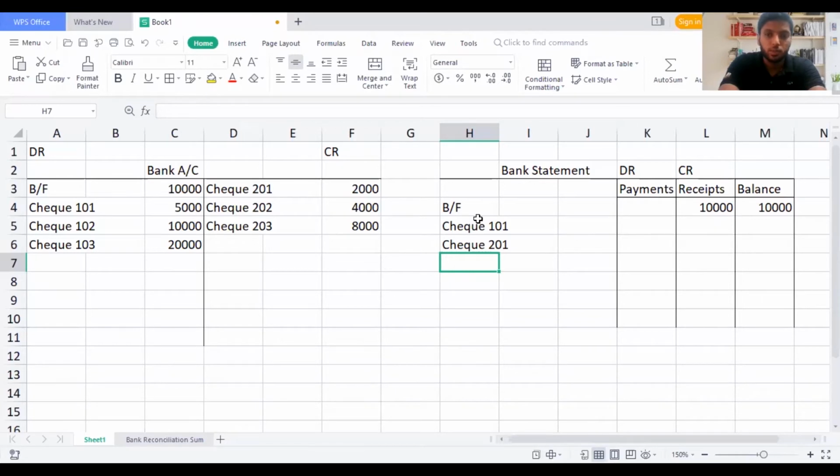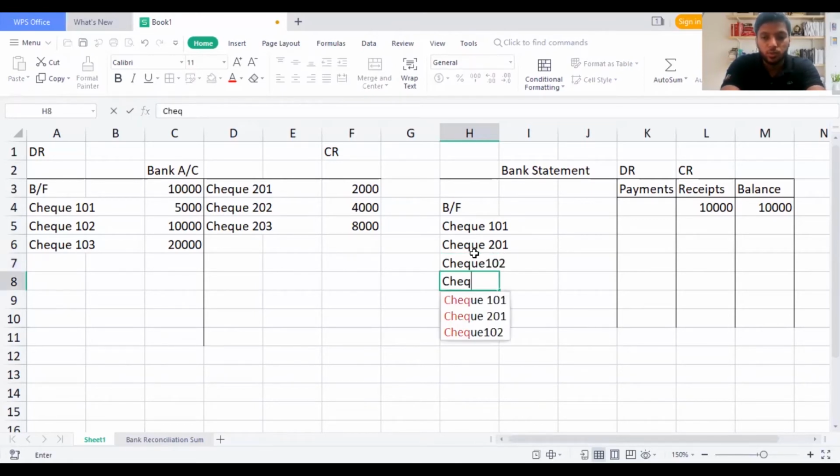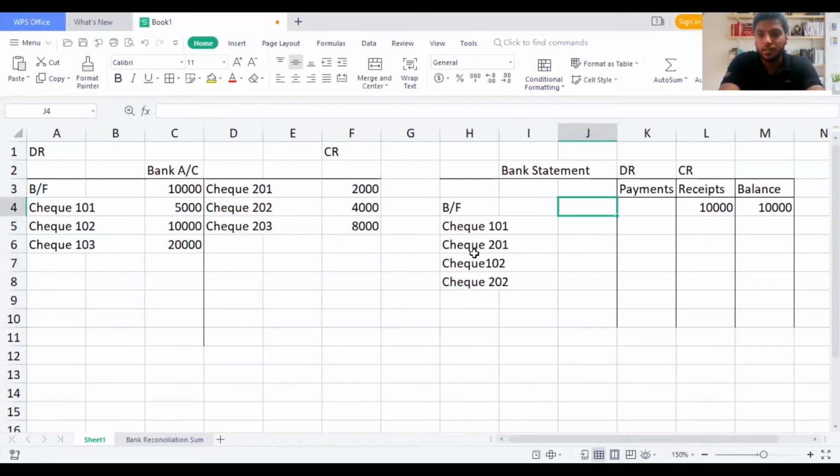We have check 101, check 201, and then I'll take again check 102 and check 202. So you might see here, I'm just drafting an assumption. I'm just drafting the things we need to learn. So 5,000, then, I mean, it's not a payment. 5,000 you are receiving, so I'll take 5,000. So I'll take it as 15,000 here.